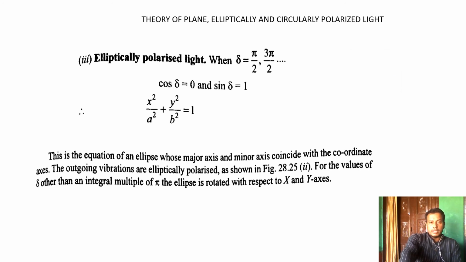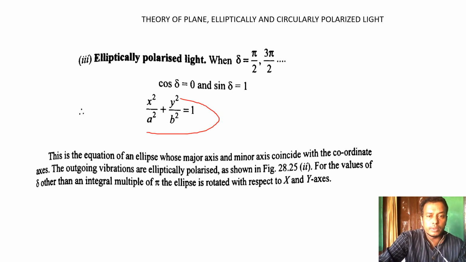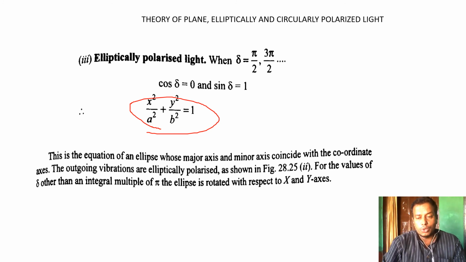What happens when elliptical light is produced? Let's see. When the phase angle delta is pi by 2, 3 pi by 2, 5 pi by 2, 7 pi by 2, like this, odd multiples of pi by 2, then cos delta means cos 90, which is 0, and sin 90 is 1. So the value is x square by a square plus y square by b square is equal to 1, and this gives the equation of an ellipse. This shows the proof for elliptically polarized light.